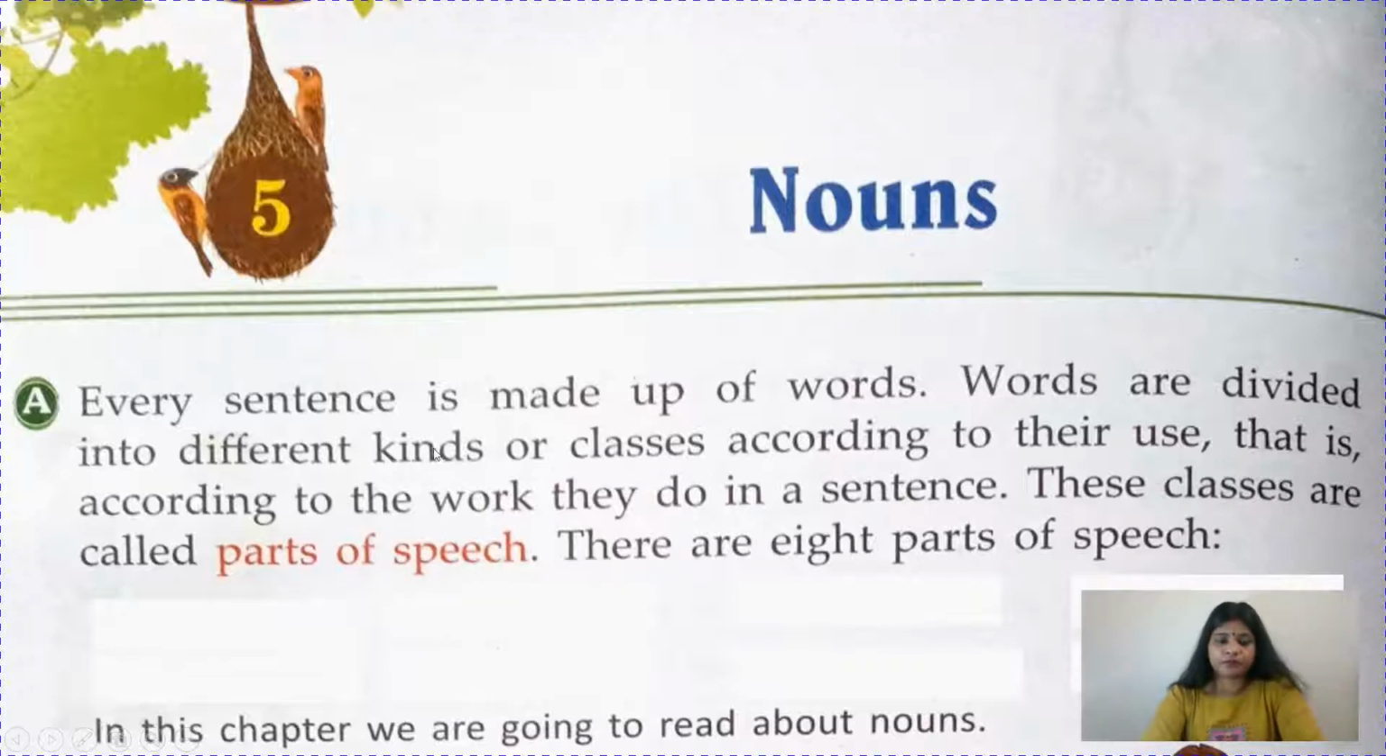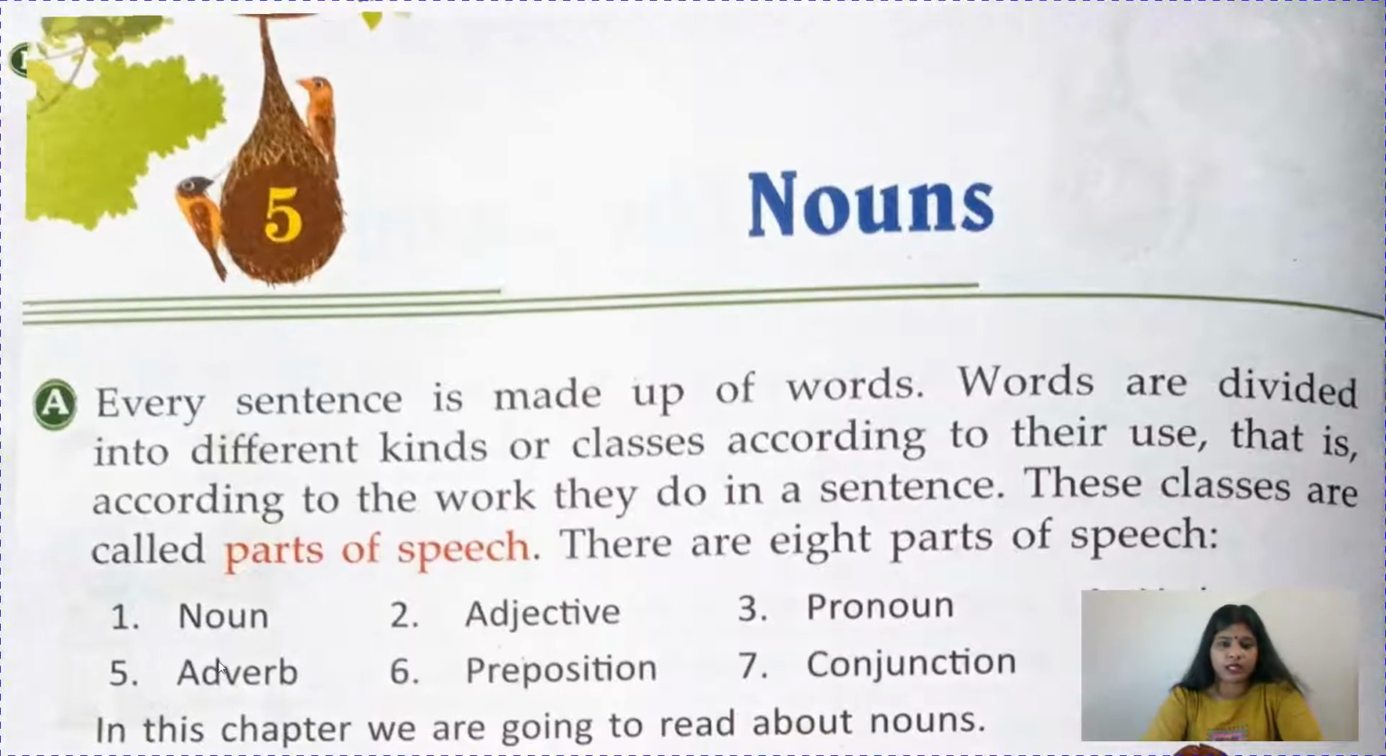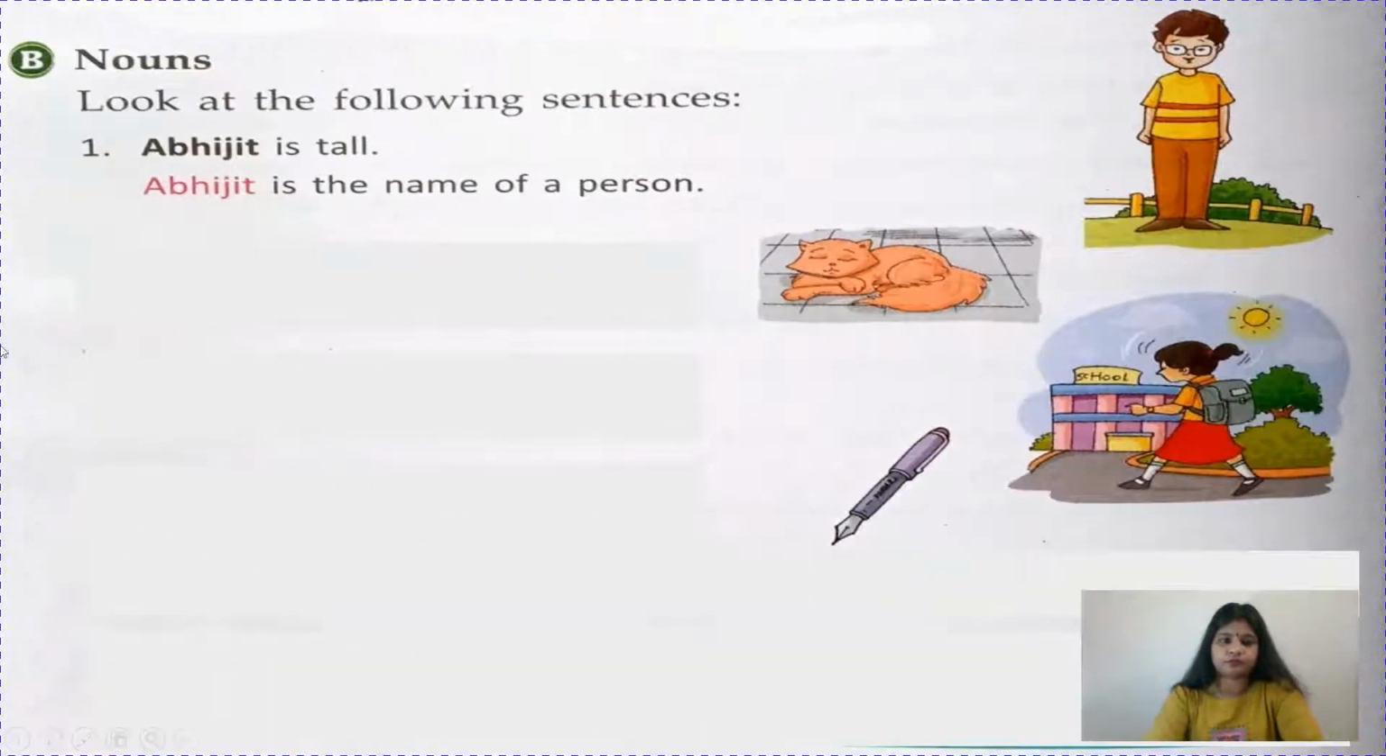So children, when we read any sentence, suppose every sentence is made up of words, so each word has some part of speech in that. So today we are going to learn only about nouns. But before that let us learn 8 parts of speech: noun, adjective, pronoun, verb, adverb, preposition, conjunction and interjection. So in this chapter we are going to read about nouns. So let's start. Look at the following sentences.